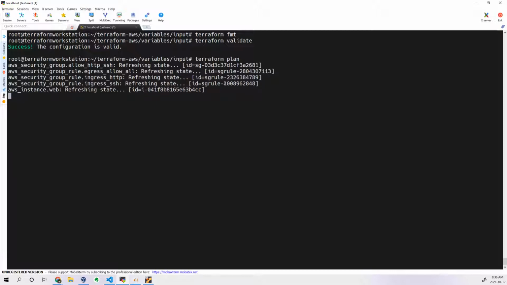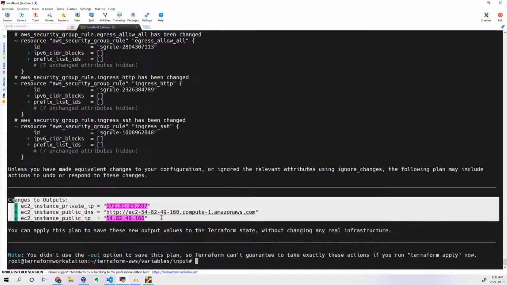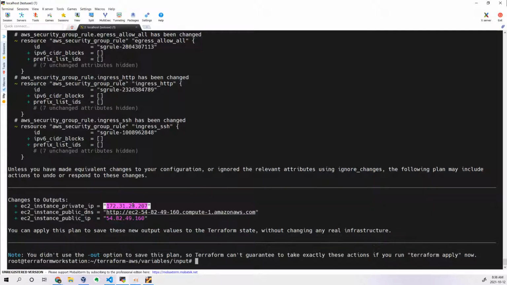If we're trying to create the resource for the first time, it will not print. If the resource is already created, see, the resource I've already created, that's the reason it is printing my output values. Okay, you can see the private IP, public IP, and this URL. It is getting printed. Why? Because this resource is already created.